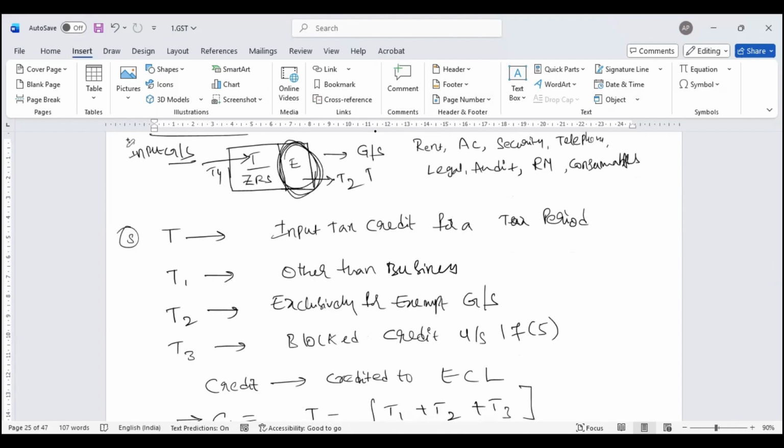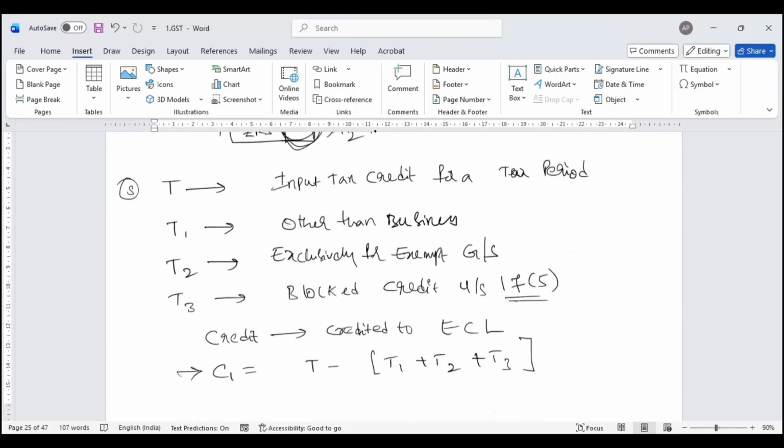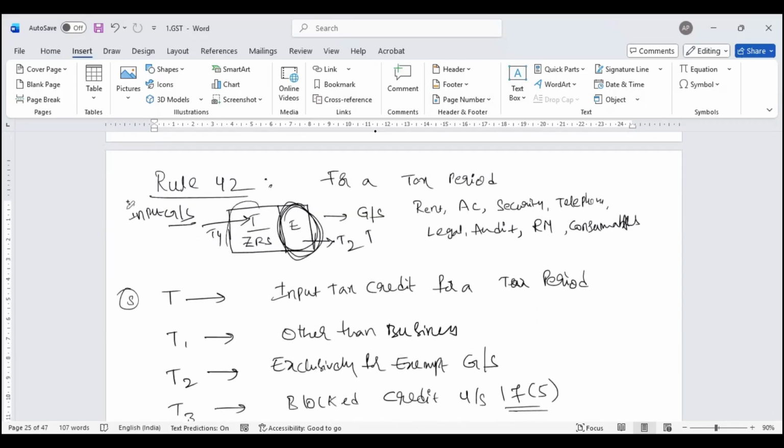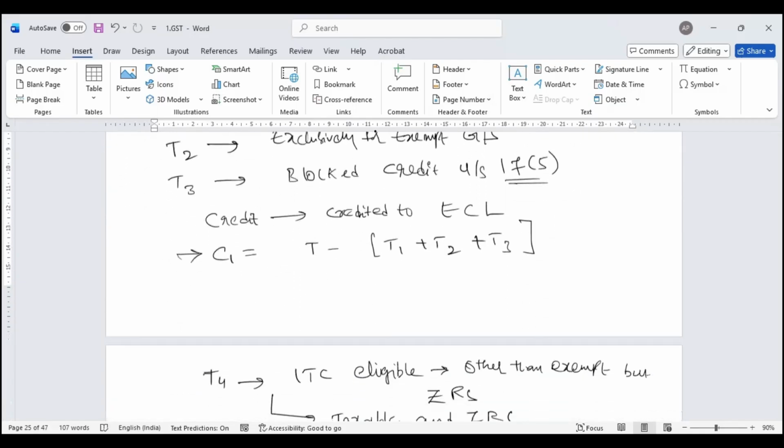Out of the remaining list, I have T3, which is blocked under 17(5). When you look at your purchases, this is motor vehicle, ineligible. This is outdoor catering, ineligible. This is given by way of gift, ineligible. So that's how T3 comes into picture. Then T4: whenever I purchase goods or services, I get to know that these are exclusively used for my taxable activity, which I call T4.